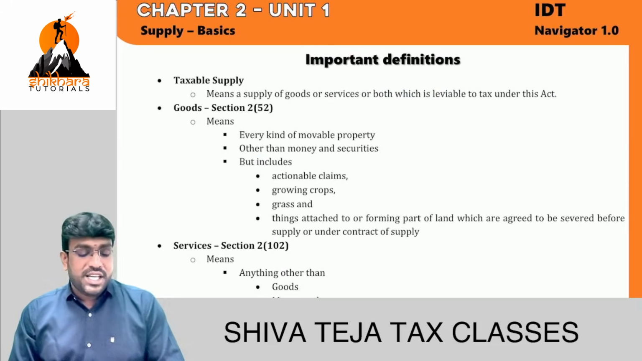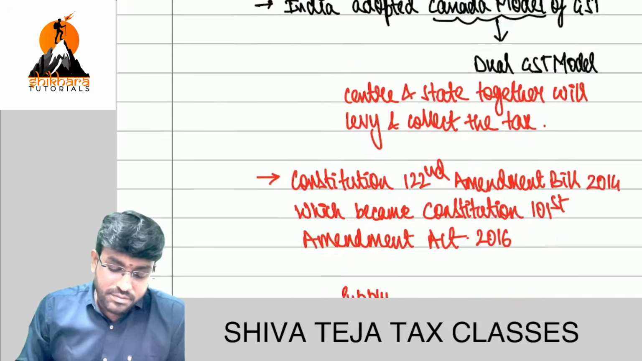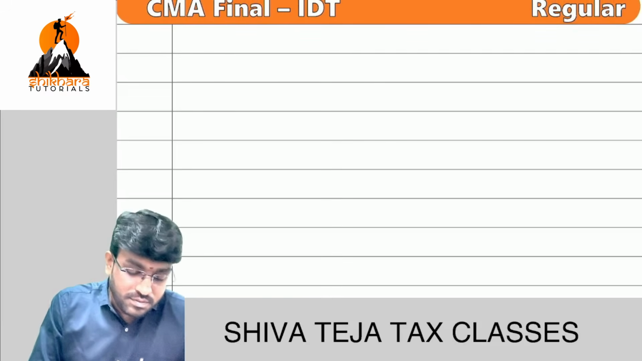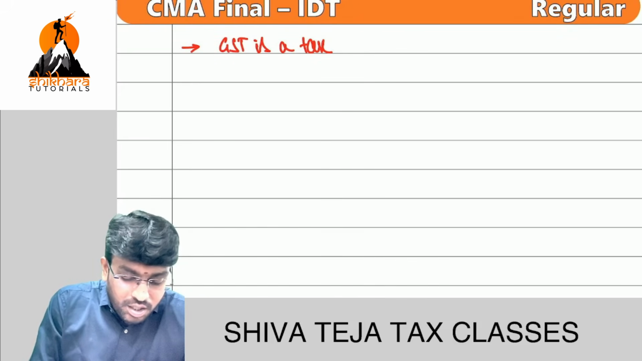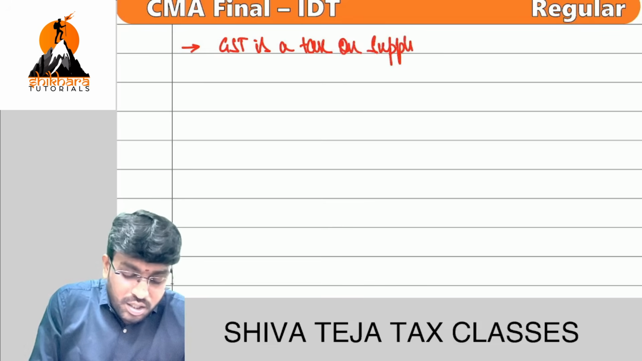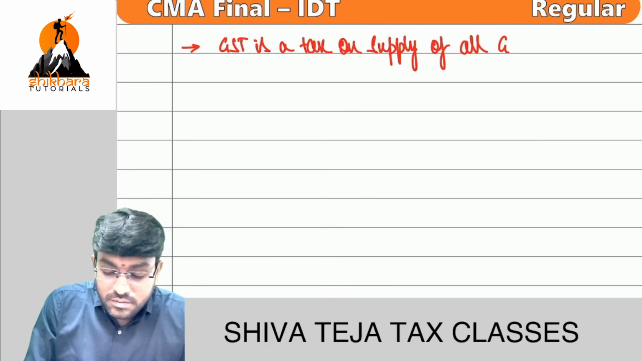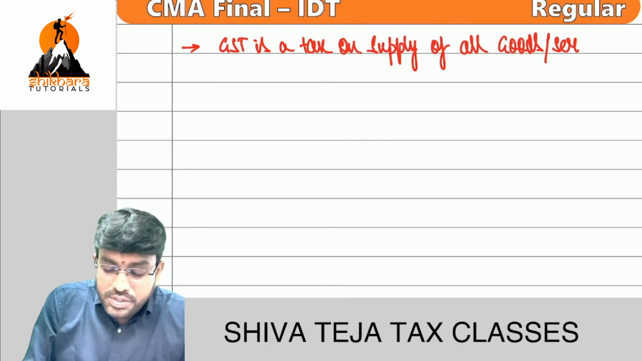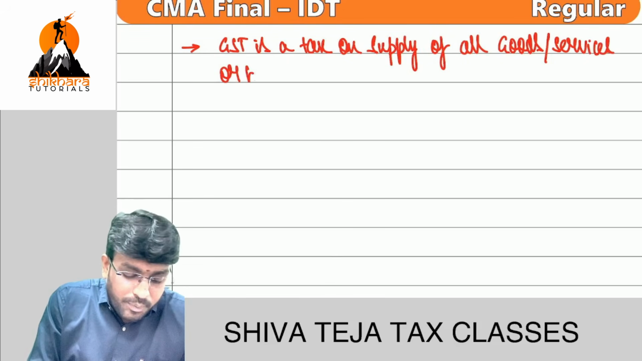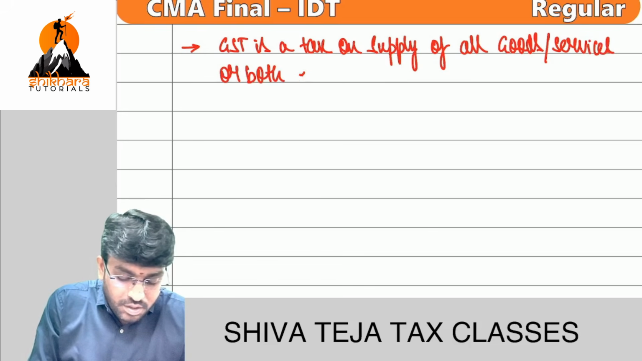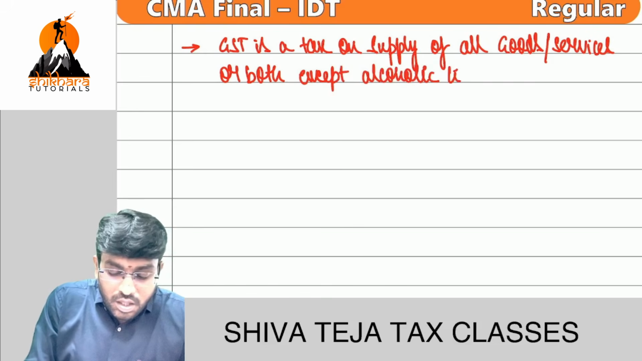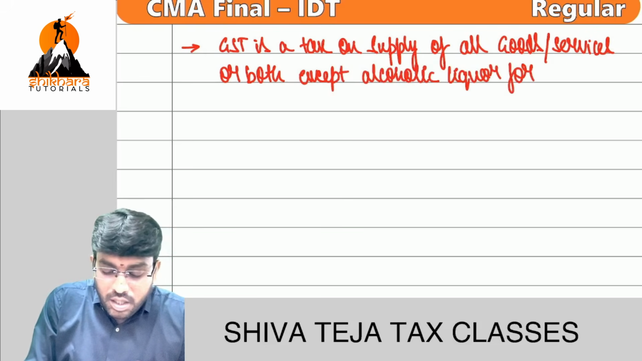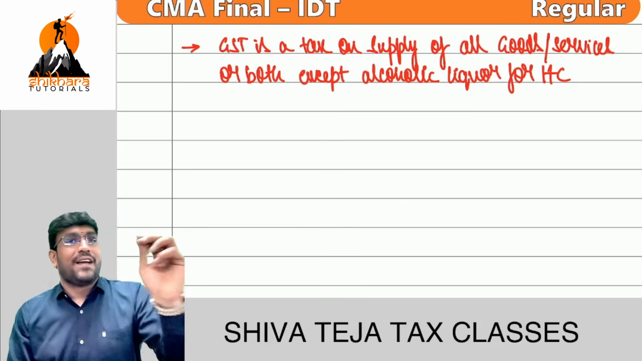Come on. What is the GST definition, friends? GST is a tax on all goods or services or both, except alcoholic liquor. Correct? This much language we already know.